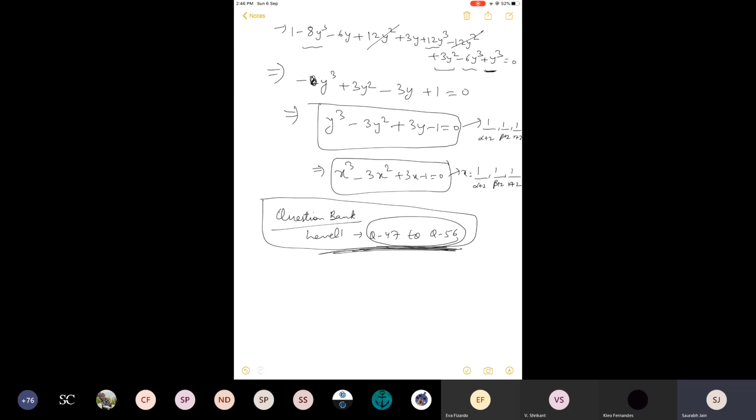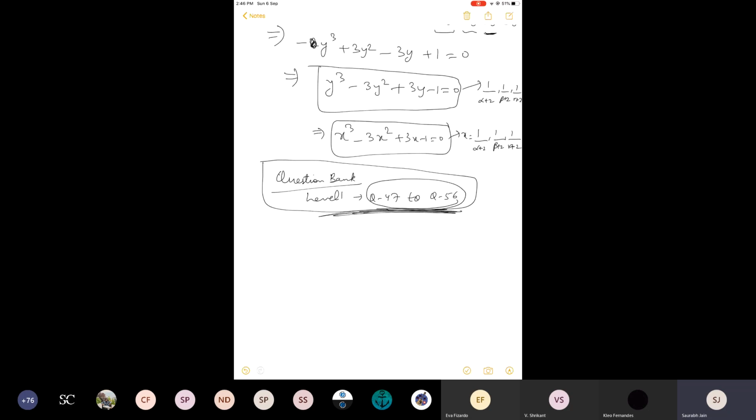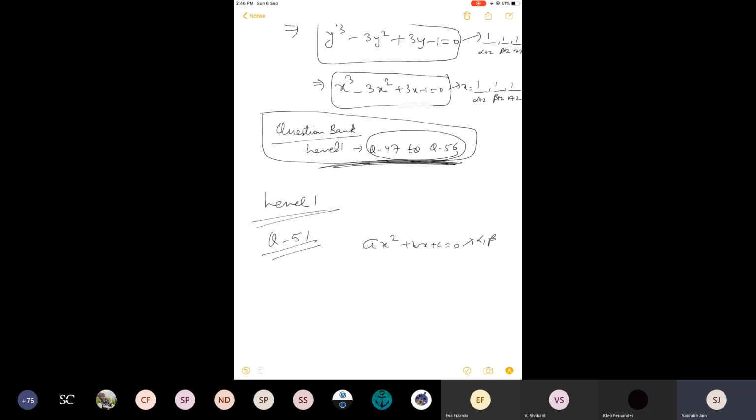What is the meaning of symmetric expression? Though nobody asks questions these days based on this concept, I will tell you since it is in our question bank. Level 1, question 51. Quadratic equation ax square plus bx plus c has roots alpha and beta. And the question is: symmetric expression of its roots is it A option or B option or C option or D option? Listen to one particular point and all the parts can be solved very easily.